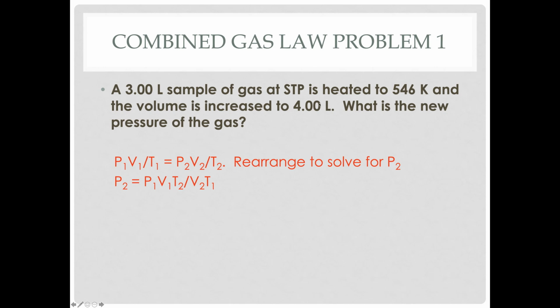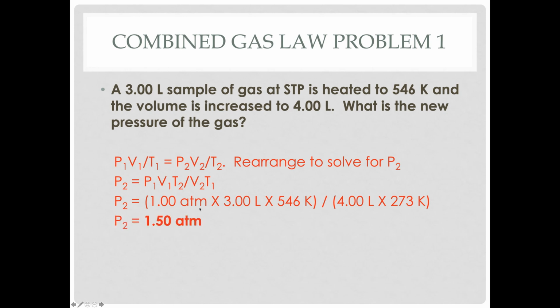The new volume is 4.00 liters, and the starting temperature, that's the 273. So we plug in the numbers, and what will happen is that liters will cancel, kelvins will cancel, and leave you with atmospheres. And remember, if you plug this into your calculator, 1 times 3 times 546 divided by 4 divided by 273. Just put it in your calculator in one fell swoop. And then, of course, significant figures, 3. We put the 0 at the end to make 3 significant figures.